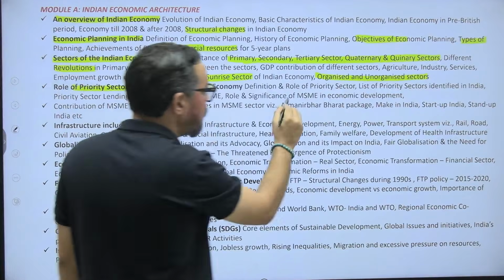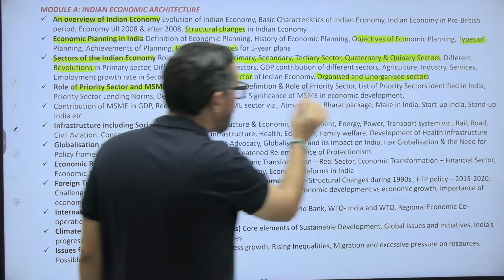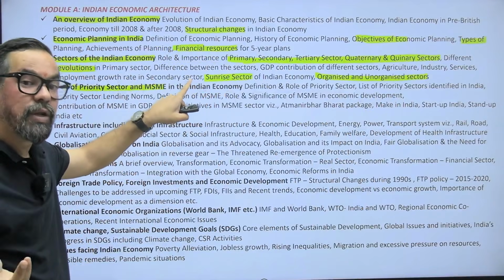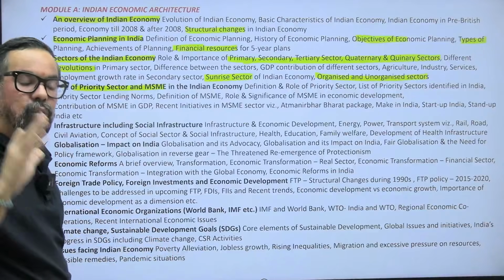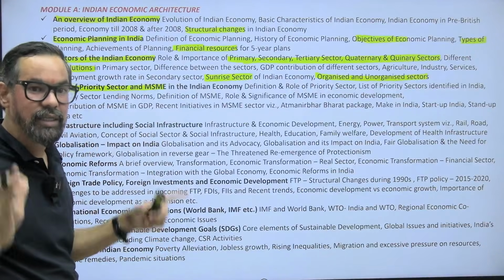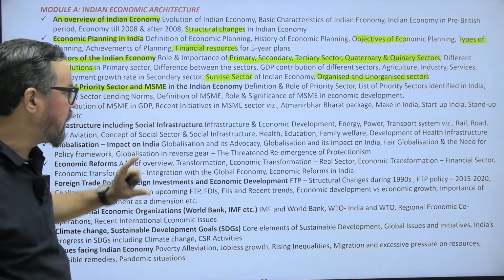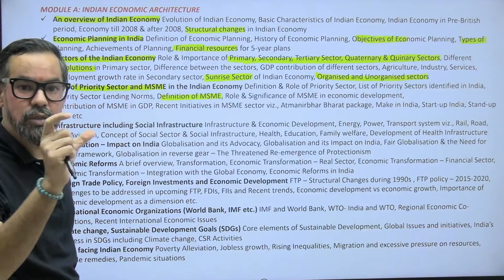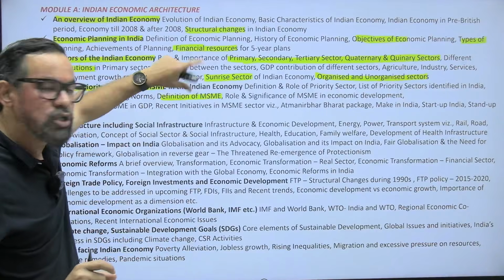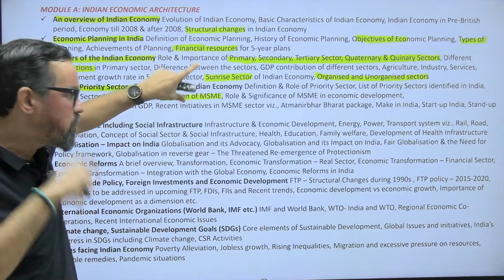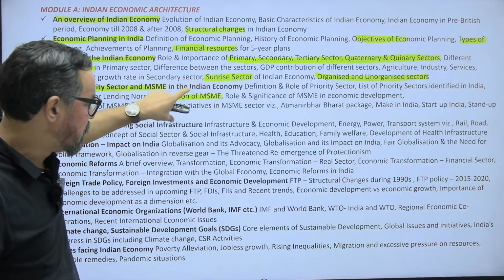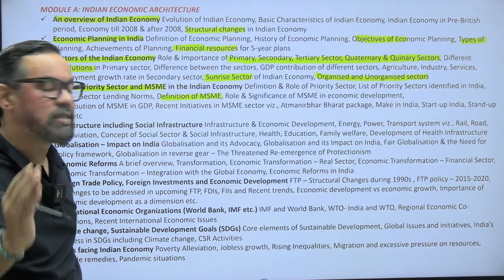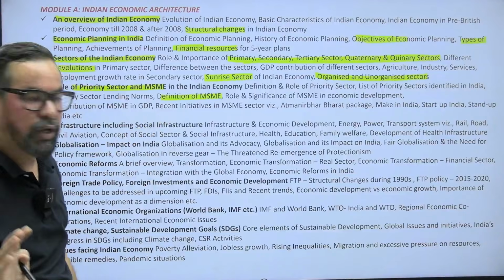So definition and role of priority sector, list of priority sector. तो यहाँ पे you do not have to take that much tension because it will also get repeated in PPB. So while you are preparing, prepare for the PPB because that is in detail. So अगर आप इसको skip भी करते हैं चलेगा. But MSME, जैसे definition, the new definition of MSME, they can give you in small cases and all. You'll definitely get questions based on both. But your PPB preparation will help you in your IFS itself. But MSME, role of MSME, significance and MSME related schemes, that is a bit important from this particular one.